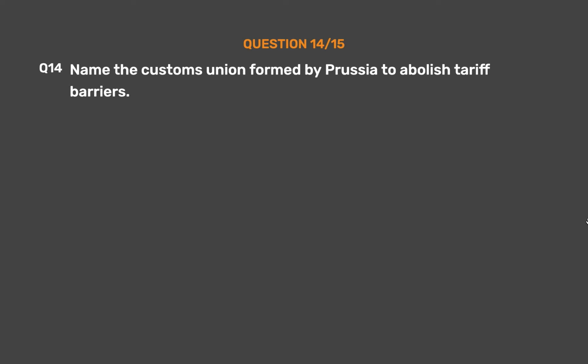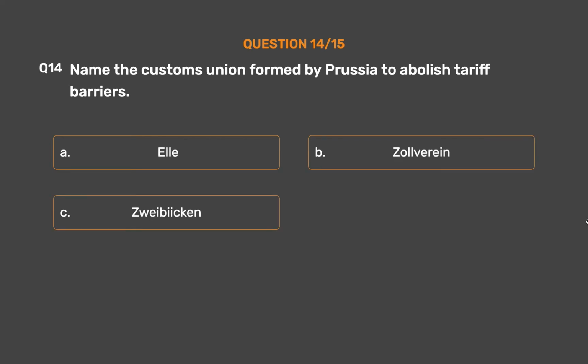Question number 14. Name the customs union formed by Prussia to abolish tariff barriers. Option A. Elle. Option B. Zollverein. Option C. Zweibecken. Option D. Tree.